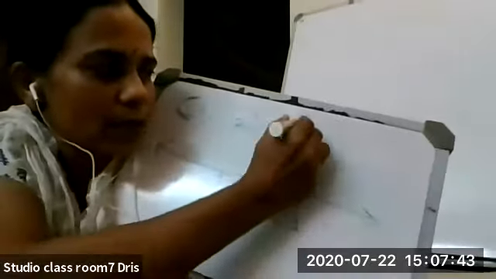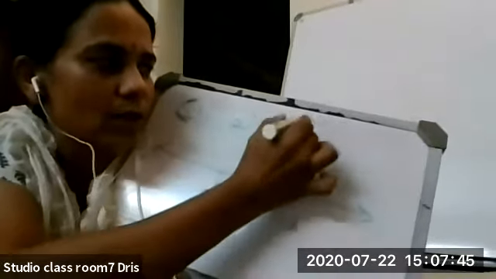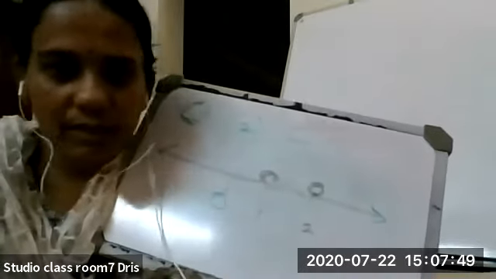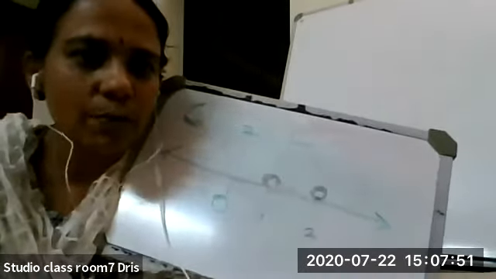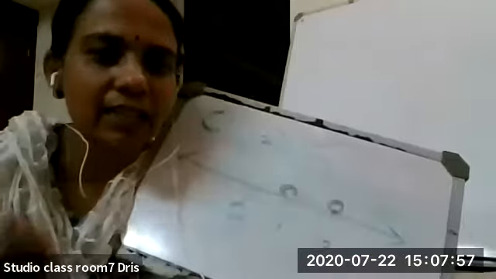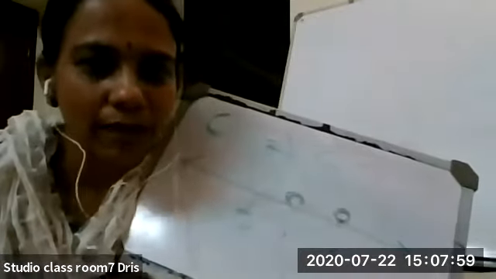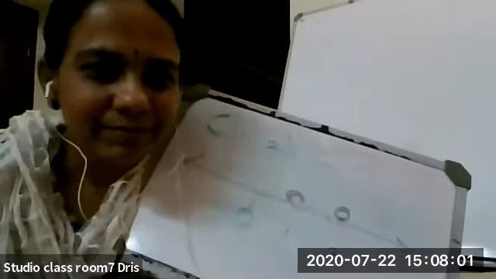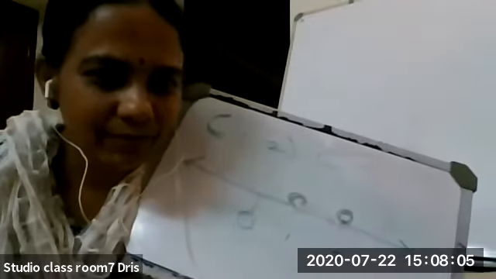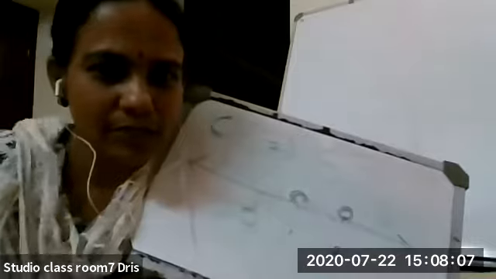The open interval 1, 2 is a subset of R. Is it correct? Is it a subset of R? Yes. Shivani, like this, can you give another subset of R? Shivani, give another subset of R.